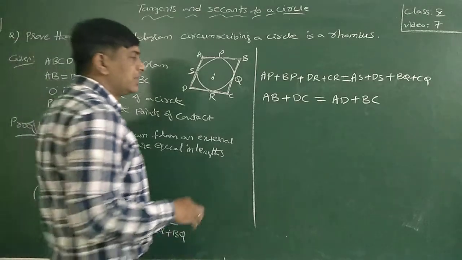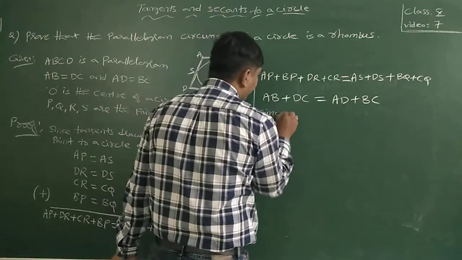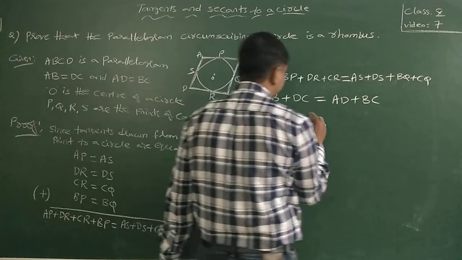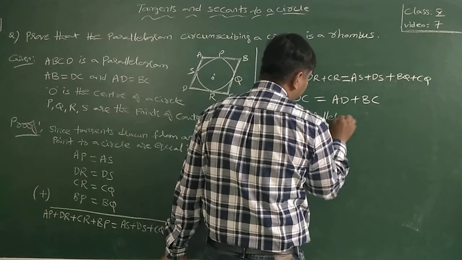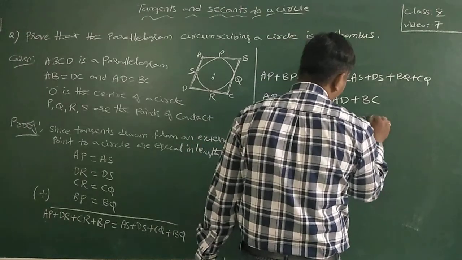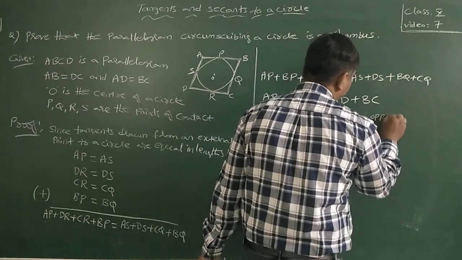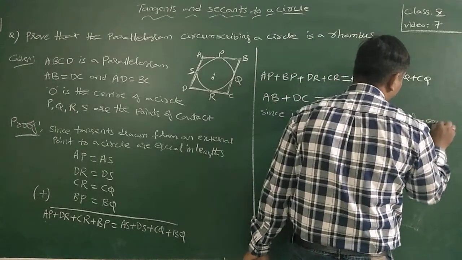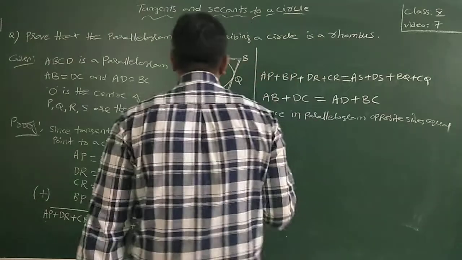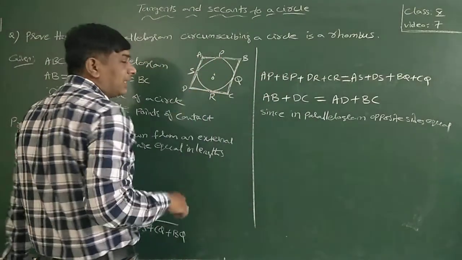So since in a parallelogram opposite sides are equal, AB and DC are opposite sides only.